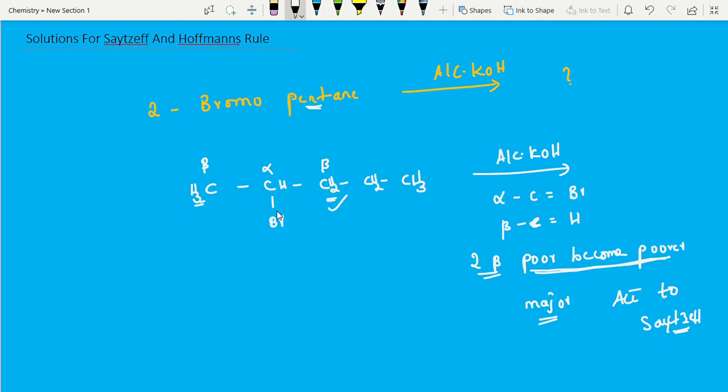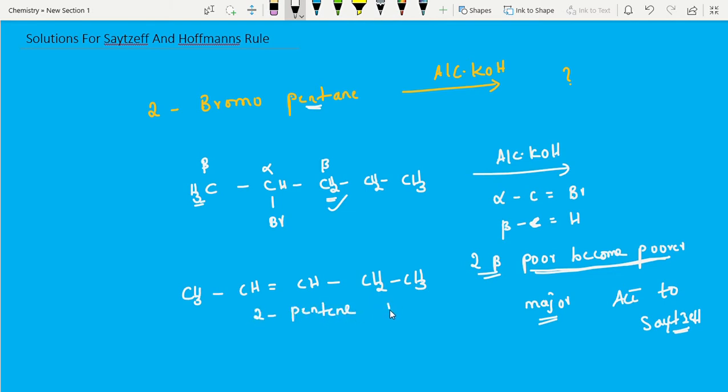If you remove hydrogen here, you get a double bond between these 2 carbons. I am writing the product: CH3, CH double bond CH, CH2, CH3. This is what we call 2-pentene.